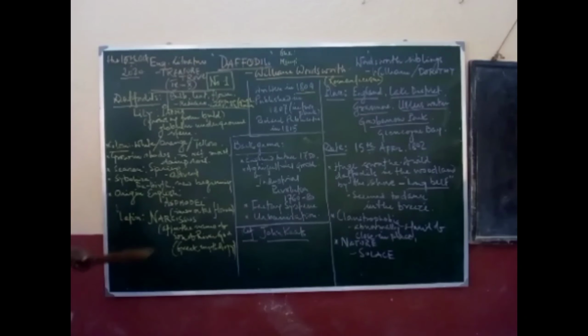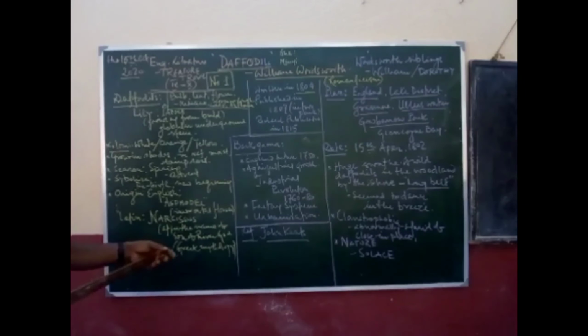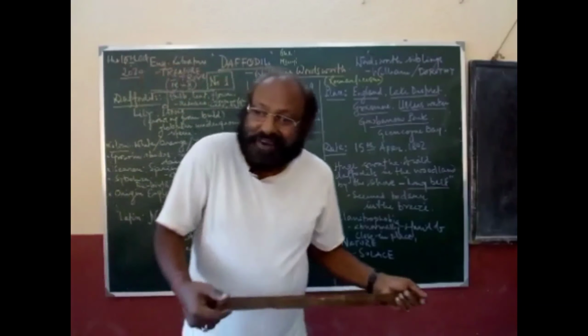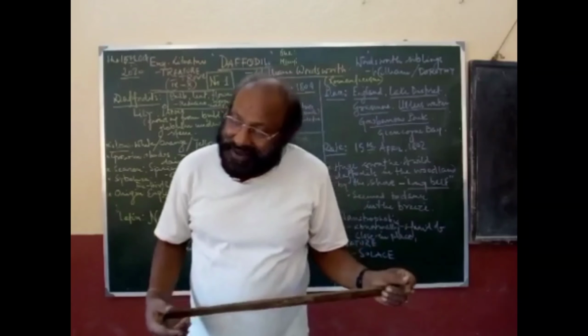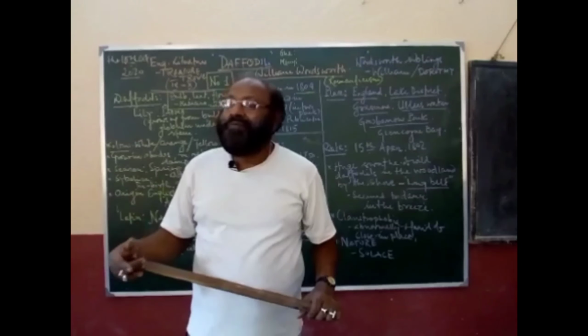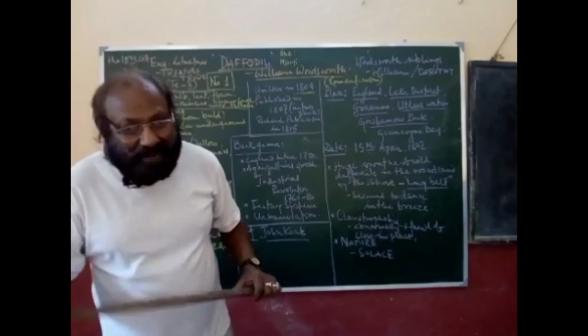The original name of daffodil in English is asphodel, A-S-P-H-O-D-E-L, asphodel. It is known as the immortal flower. Why immortal flower? Because the plants of daffodil go on living for a good number of years, at least a minimum of 2.